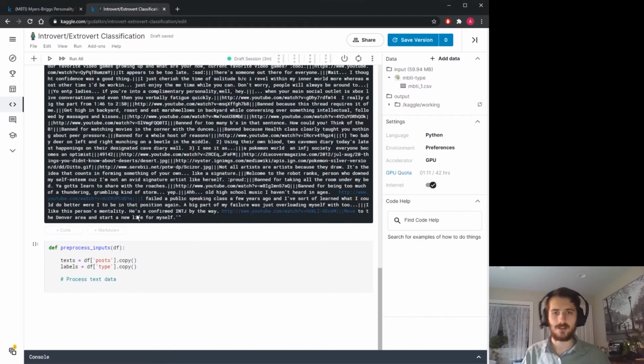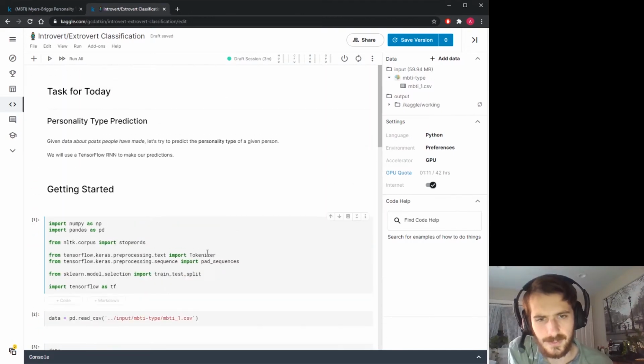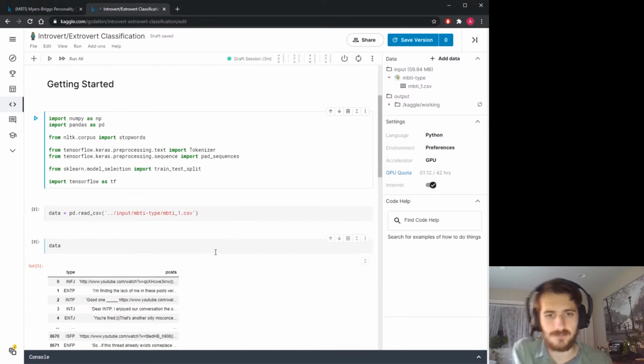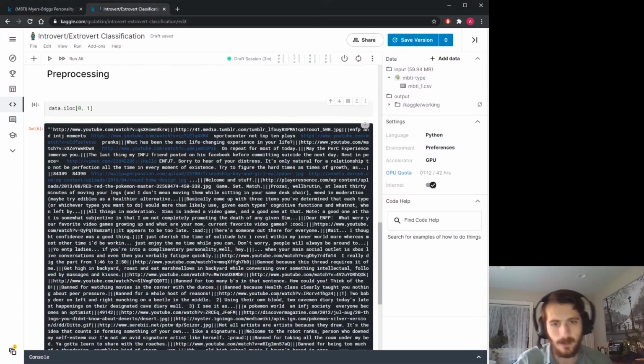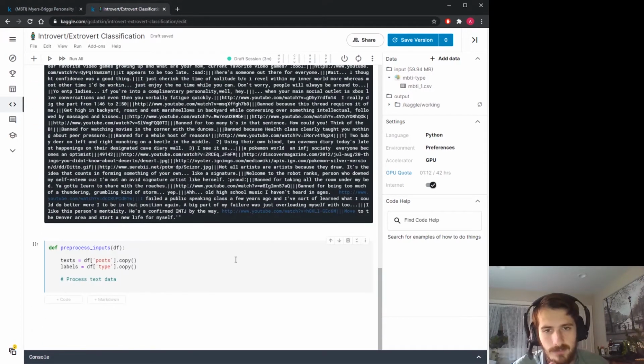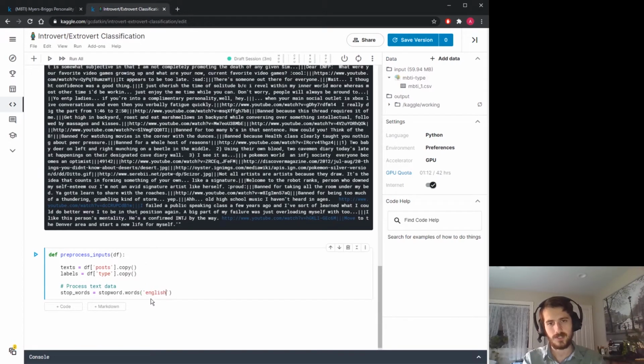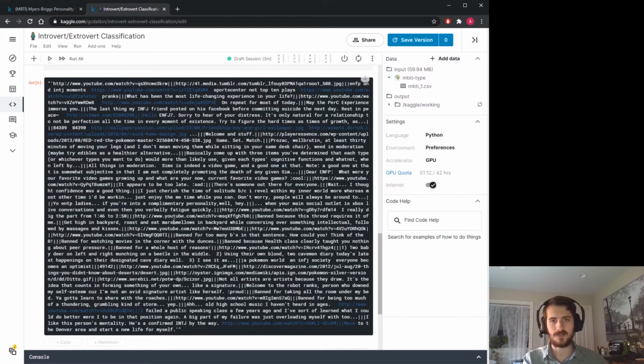Luckily, our tokenizer, this thing we're going to import from Keras, has a lot of built-in filtering mechanisms already in it. So all the punctuation will be taken care of. All I'd like to do is try to remove some stop words. So what I'm going to do is get our stop words. This comes from stopwords, which I imported from the Natural Language Toolkit, .words, and we specify a language here, English. And then texts, which is just a list of a bunch of these things.